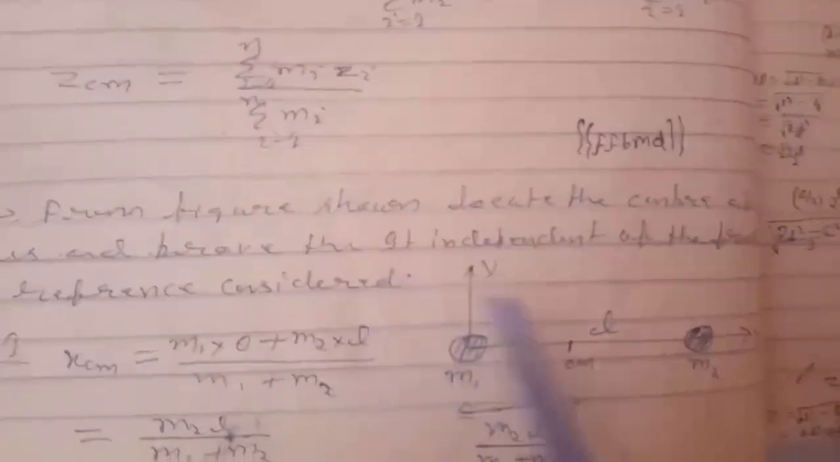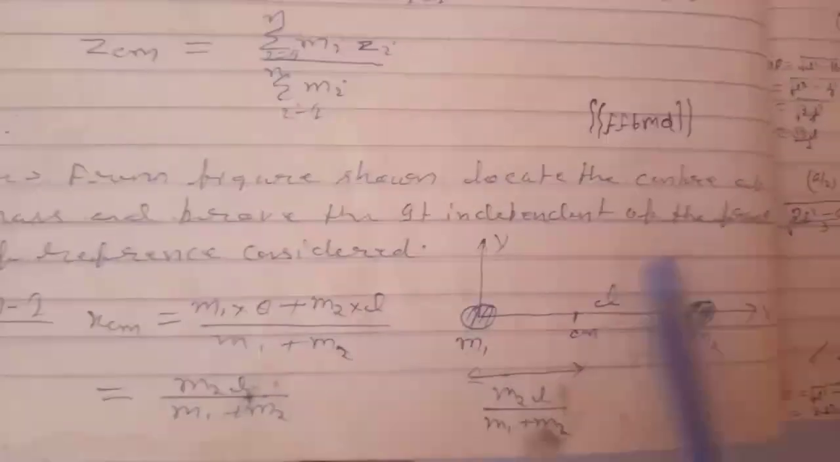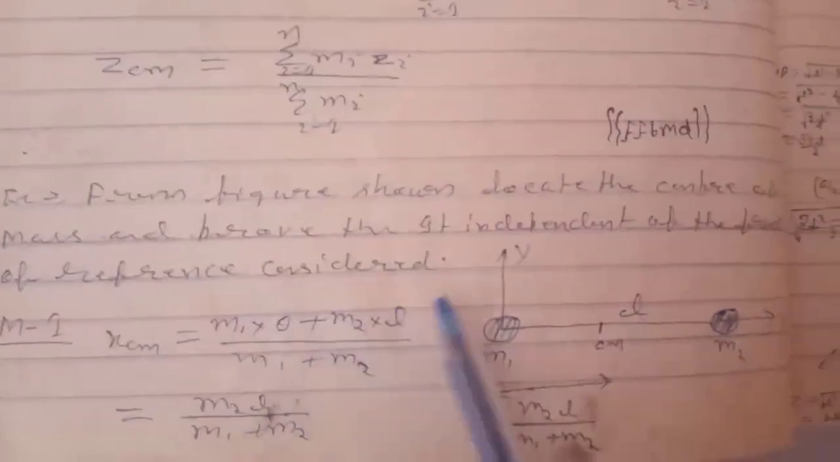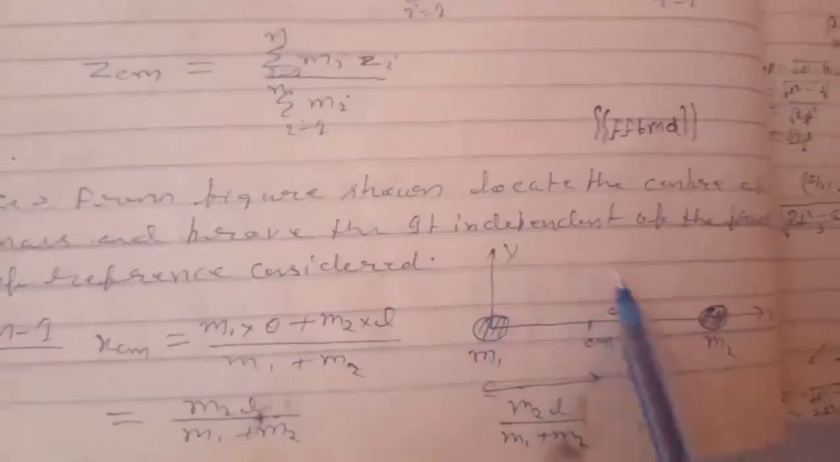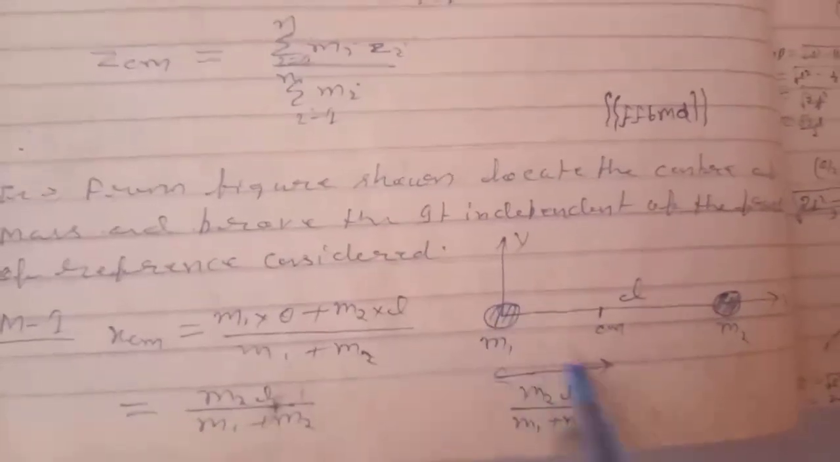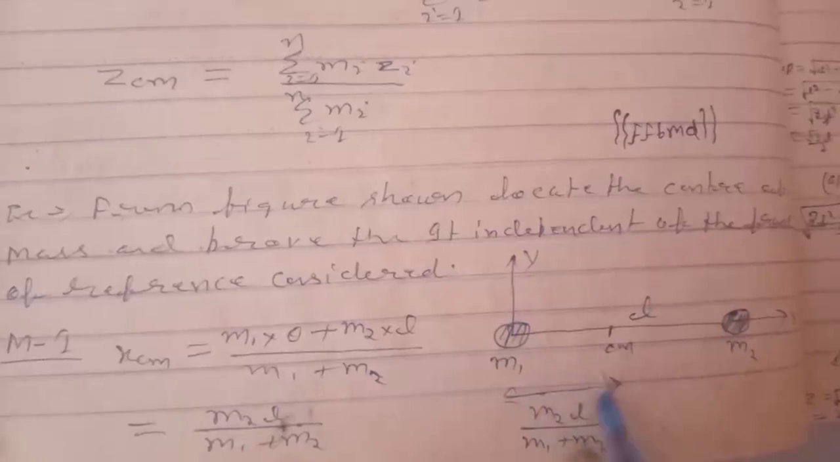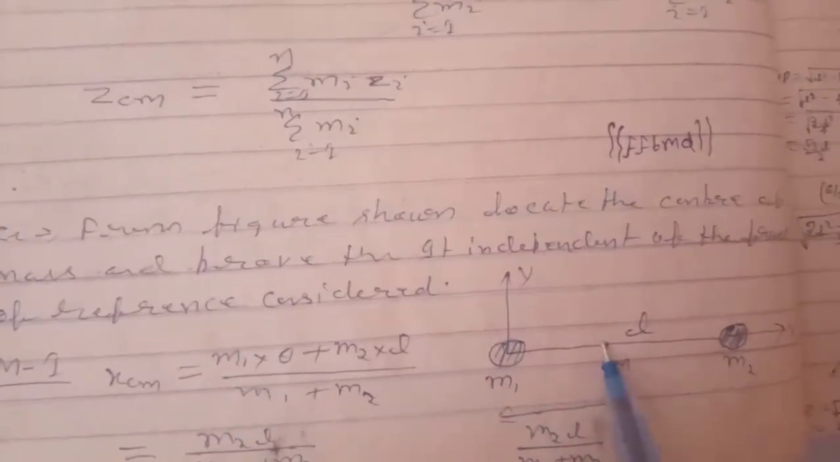Example of figure. Locate the center of mass and prove that it is independent of the frame of reference considered. There are two bodies placed at a distance of L. This is M1 and this is M2. M1 is placed at the origin and M2 is placed at a distance L. There will be a center of mass at some point between these.